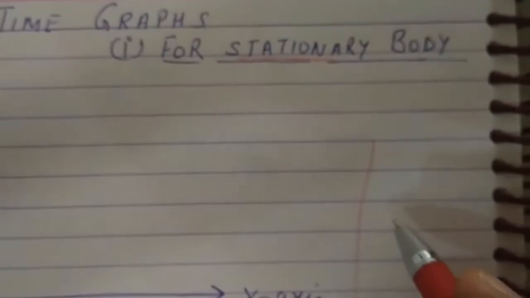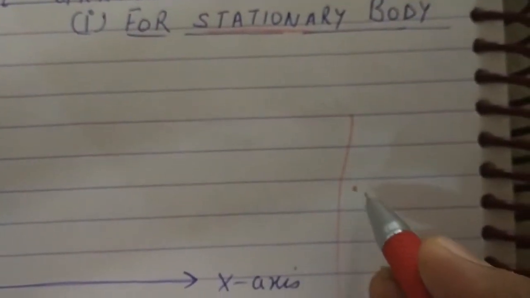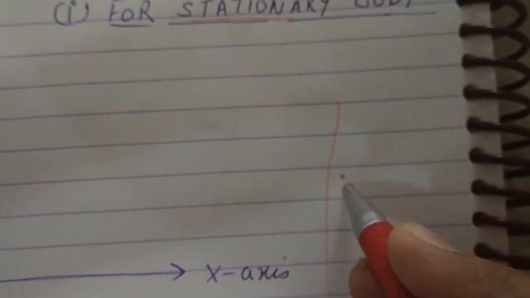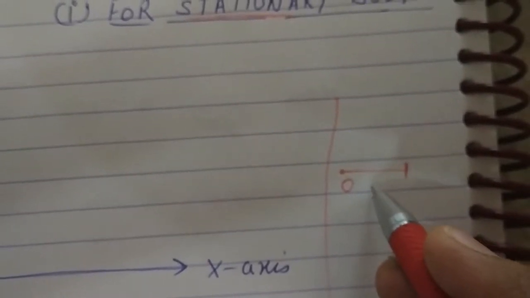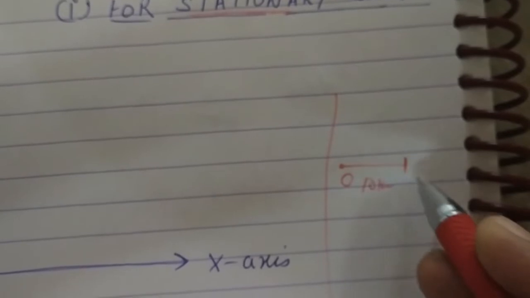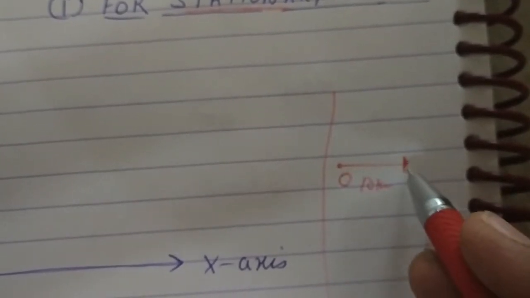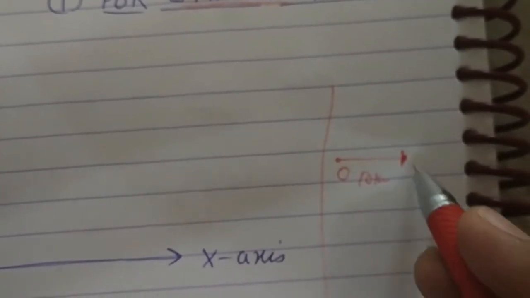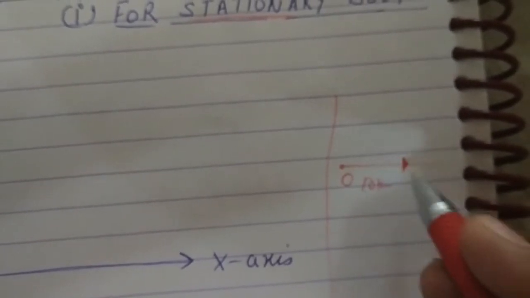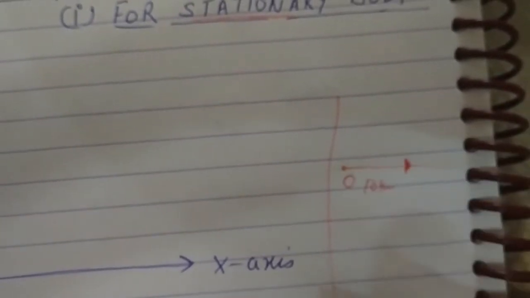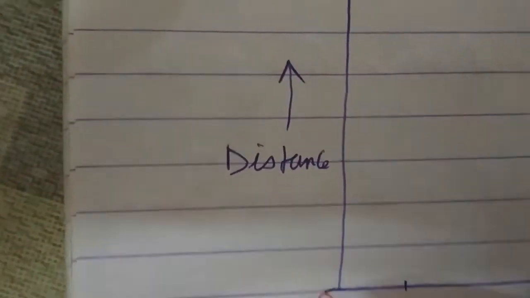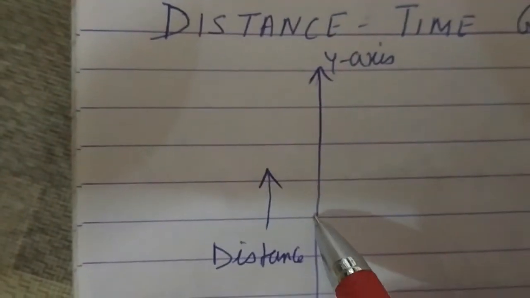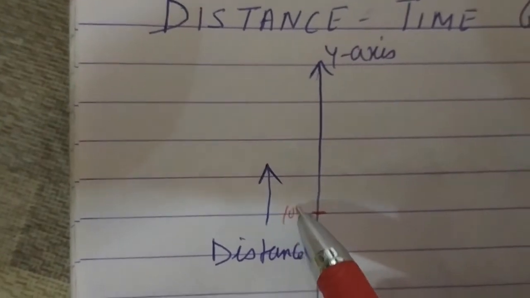Suppose a car starts from point O, and after traveling 10 kilometers, it came to rest. It was in the rest position, and continuously it was in the rest position. So which type of graph is obtained? This is our origin. Suppose this is our 10 kilometer.